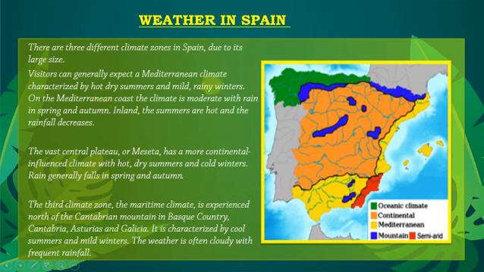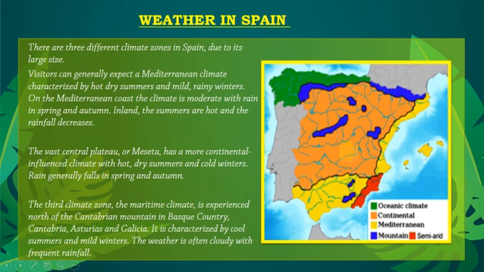Number 1 is Mediterranean climate, which is represented by yellow color on the map, and you can see this whole region as well as this region is affected by Mediterranean climate because the Mediterranean Sea is present over here. It is characterized by hot, dry summers and mild, rainy winters. On the Mediterranean coast, the climate is moderate and rain occurs in summer, spring and autumn. Whereas if we move towards the inland, the temperature over there is hot and rainfall decreases.